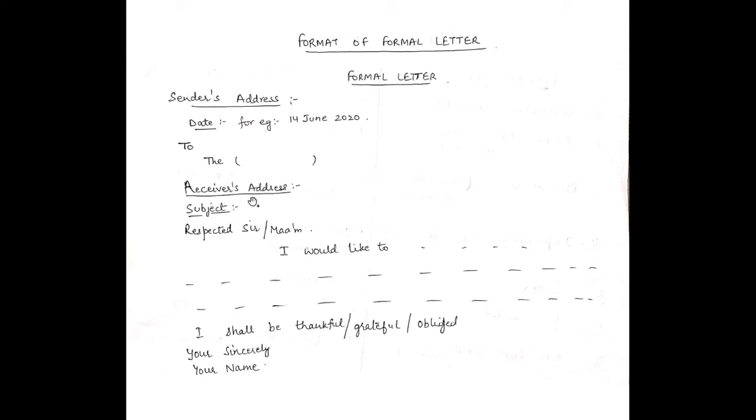After that you will write the receiver's address. Receiver's address means the address of the person who is going to receive your letter, to whom you are writing, that person's address you will write here. And then you will write the subject. What are you going to write in the letter? What is the purpose of writing the letter?